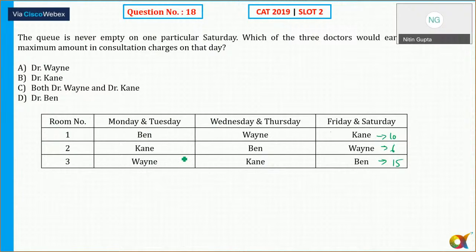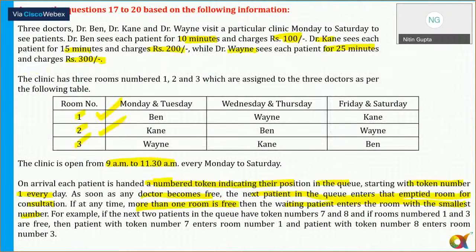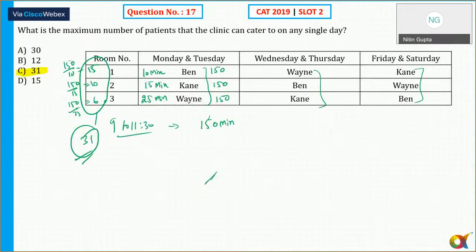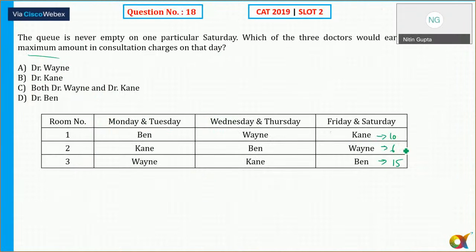And I need to figure out the maximum amount. So we need to see what the charges are. The charges are given on the first slide. So for Bain 100, for Kane 200, and for Wayne 300.